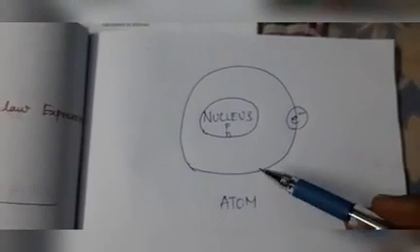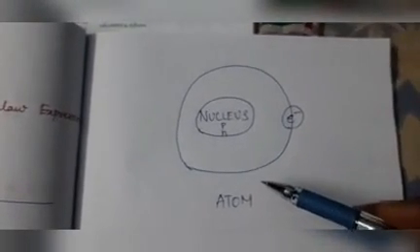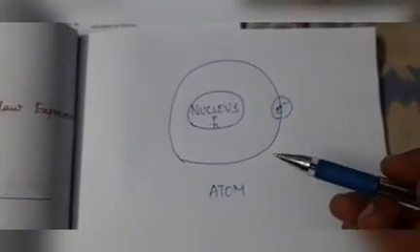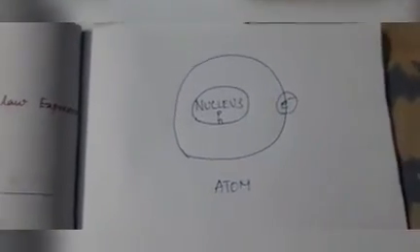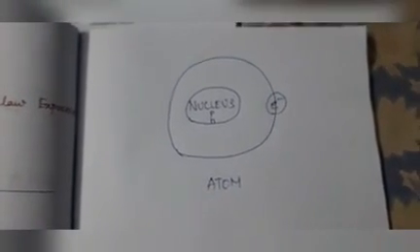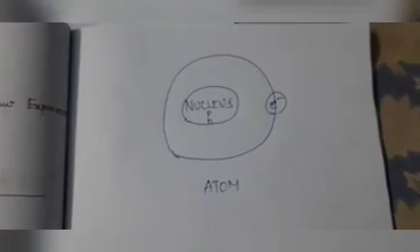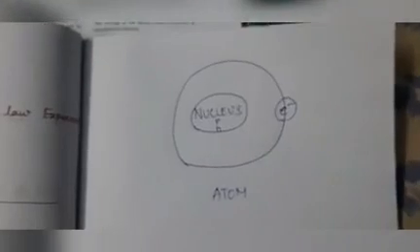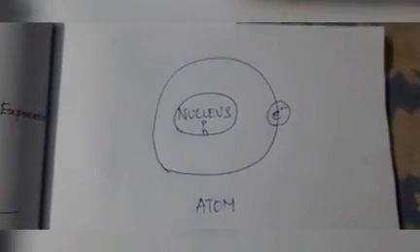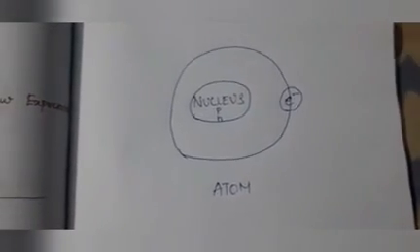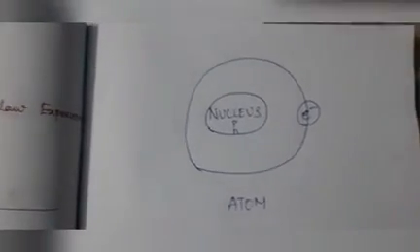Atomic mass is mainly based on the mass of the nucleus only. Mass number means what? That is mass only. Mass of whom? That is the mass of the atom.